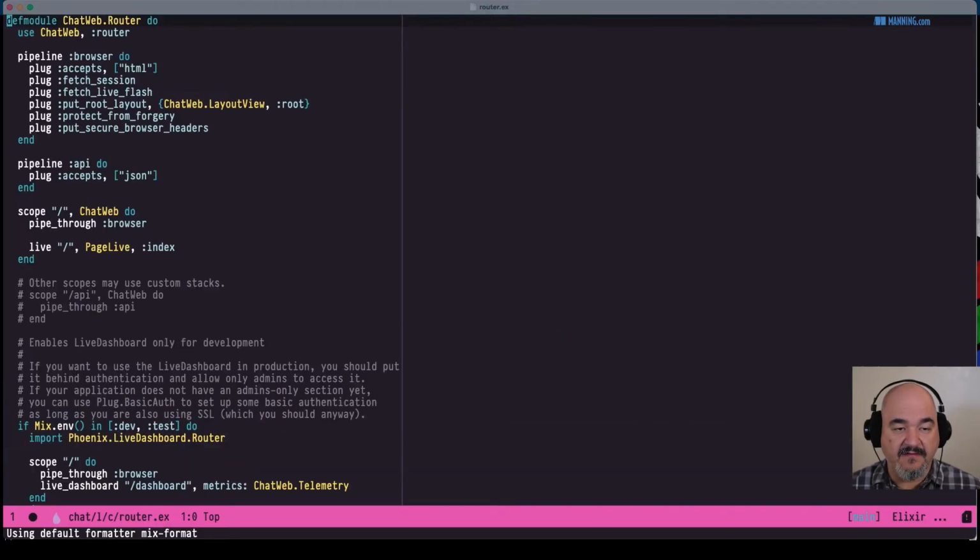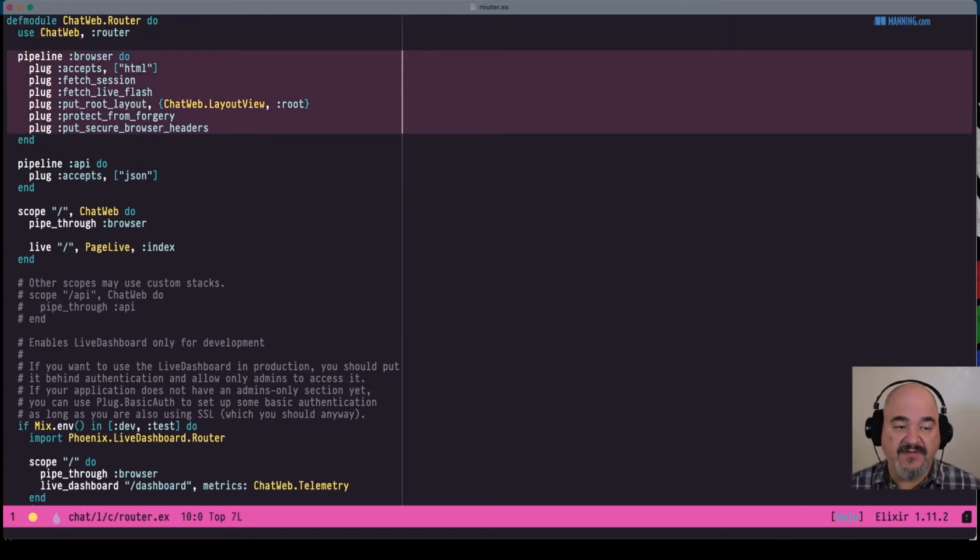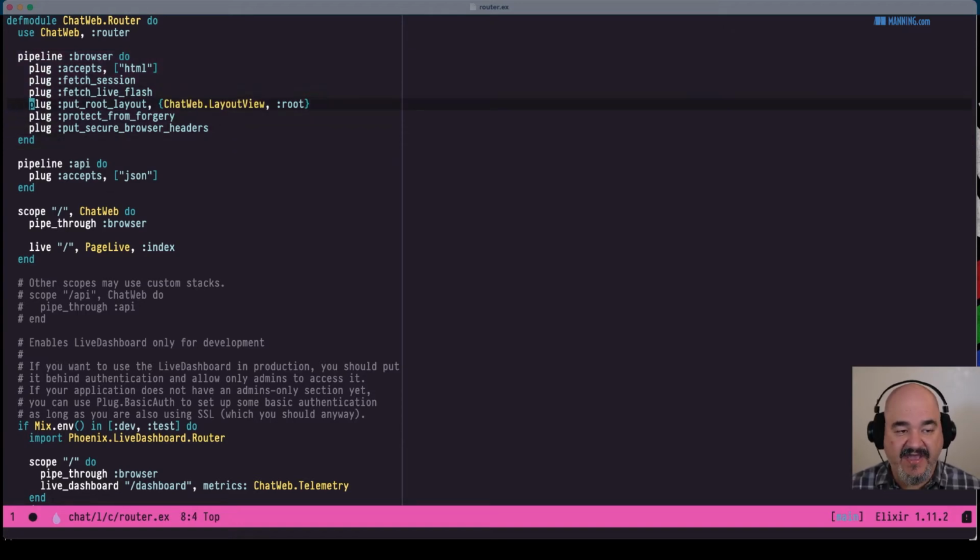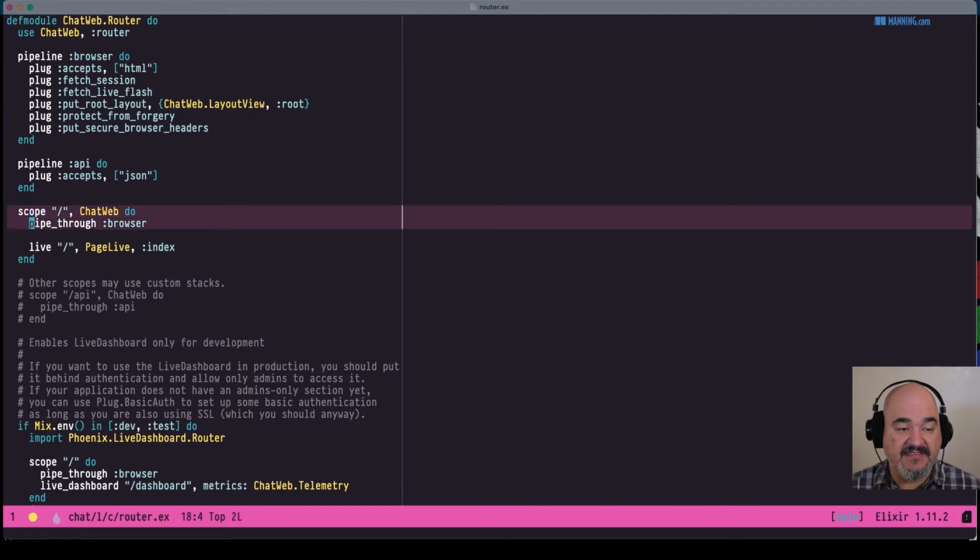Let me go to the routes or the router file, and in here you can see how Phoenix will handle a request to our server. In this case, it pipes it through this browser, which handles a bunch of things in terms of plugs, like fetching the session, fetching flash, protecting from forgery, that type of stuff. But the thing we're interested in here is this scope here.